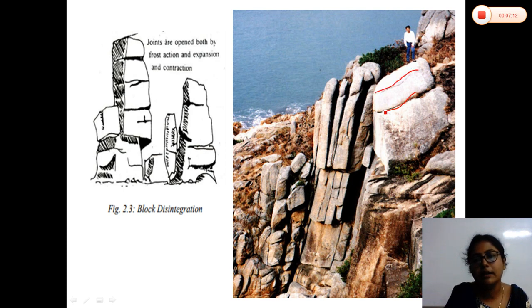See, in this image, different cracks have developed on the rock due to this temperature variation. You can see the cracks. Along these cracks, the rocks break down in the form of several blocks. Just see, rectangular blocks are formed due to this type of weathering process, and this is called block disintegration.